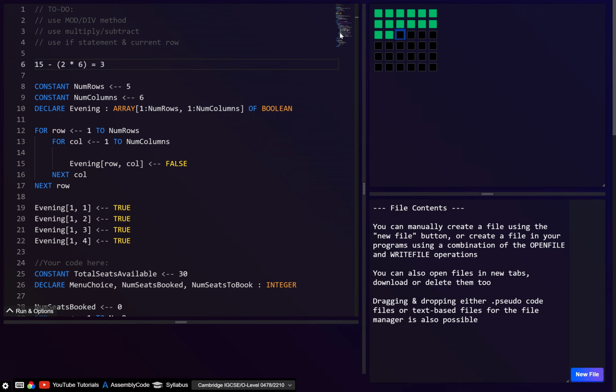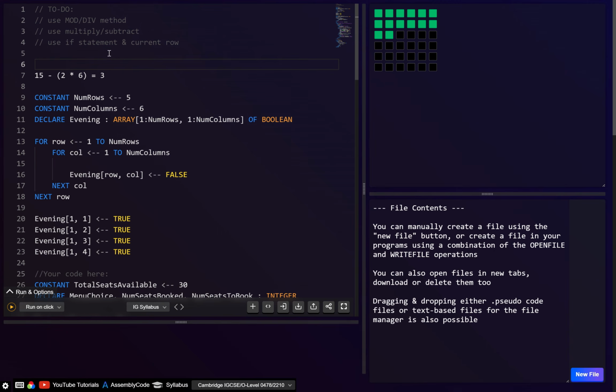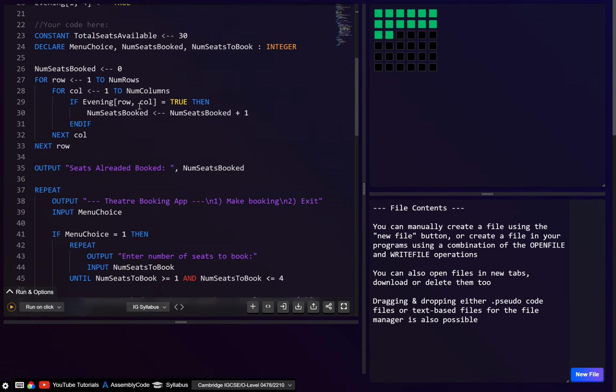Now, when we actually want to get the row count, I guess the row count we can go 15. Then we want to divide that by the number of columns per row, which is going to be 6. And then basically here we just want to round down. So if we have the floor function, this will be 2. Or sorry, honestly, here we can just use the div to get this. So here we can get the 2. And then we can just do this to actually get the column. So we'll try and do something like that.